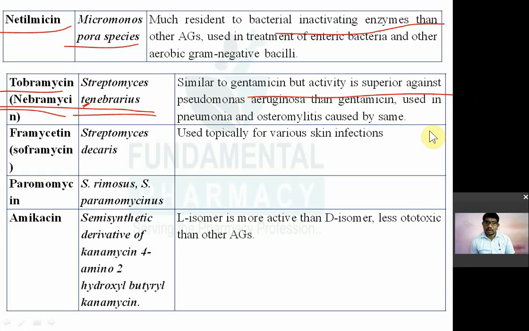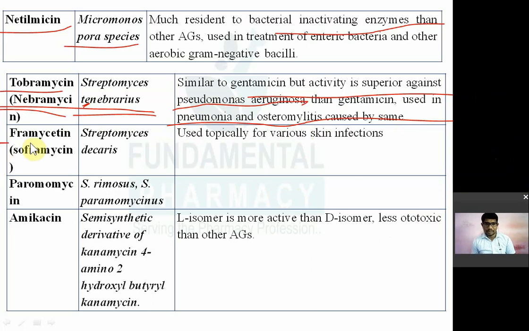Also used to treat pneumonia and osteomyelitis caused by that Pseudomonas microorganism. Osteomyelitis मतलब infection of bones. Okay? Osteomyelitis, infection of bone. Pneumonia is most commonly caused by Pseudomonas aeruginosa. Next drug from this aminoglycoside is